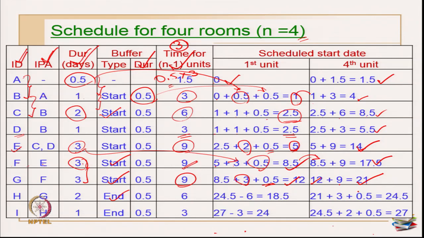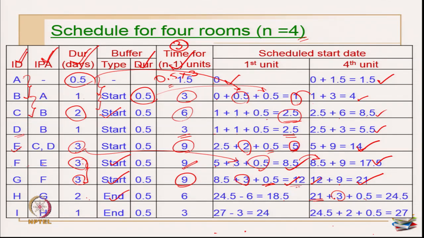Listen carefully here. Since the duration is little smaller, I am introducing an end buffer. The minute I am introducing an end buffer, I may have to start from the last unit. So, this becomes 21 plus duration of G is 3, that is coming from here, and plus buffer between G and H is 0.5. So, this becomes 24.5. How can I find out the scheduled start date of the first unit? It is 24.5 minus 6. So, this becomes 18.5. Okay.